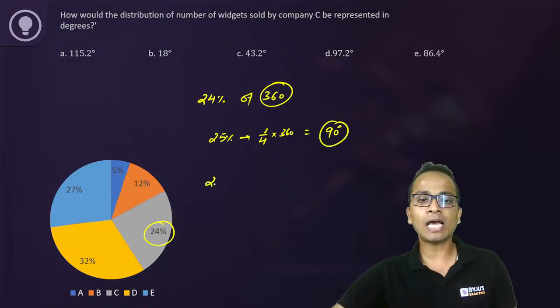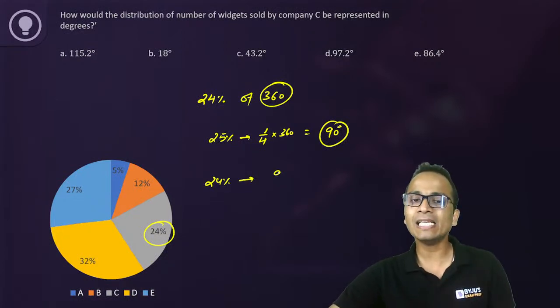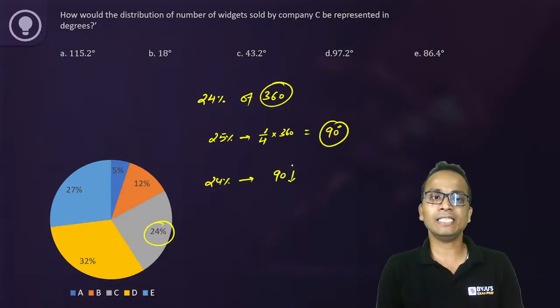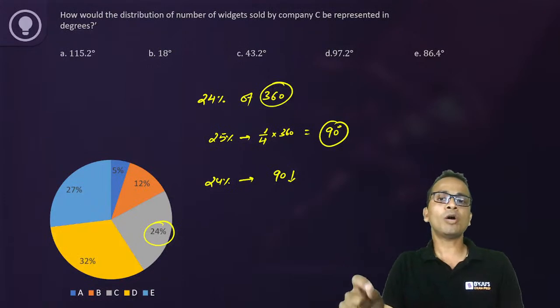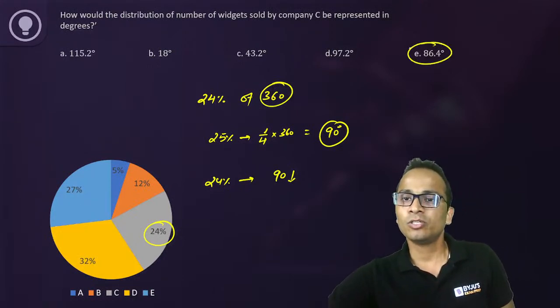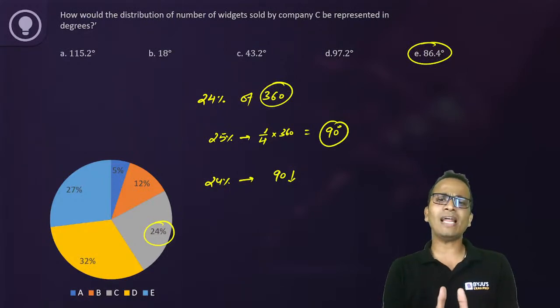Now, since I have to calculate 24%, it should be slightly less than 90 degrees. Now select one of the options which is slightly less than 90 degrees. The option that satisfies this criteria is option E, that is 86.4, and there is no other value which is slightly less than 90 degrees.